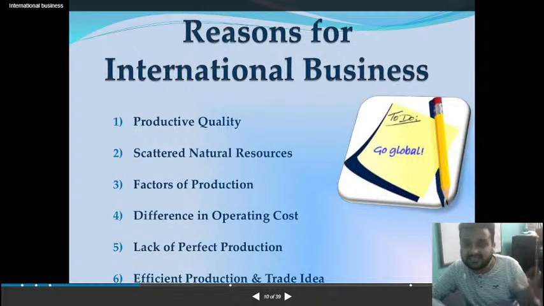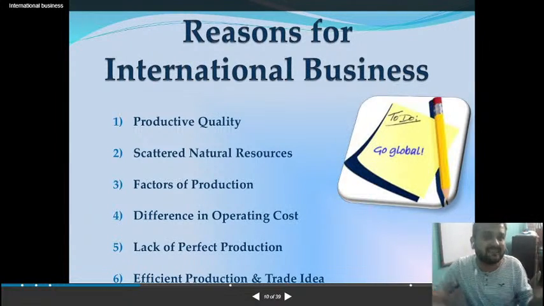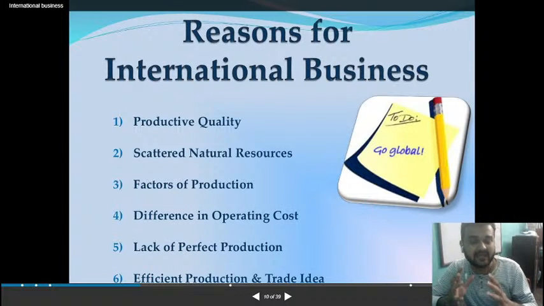So what will happen? India just can't keep rice with itself. India has to distribute rice to other countries also, or else people will not get rice. Okay. So India, what is happening? Natural resources are scattered everywhere. It's not that rice will be available everywhere. If it's in India, that doesn't mean it will be there in USA, Africa or America. No, that's not that. Like gold, you find in Brazil more of gold being